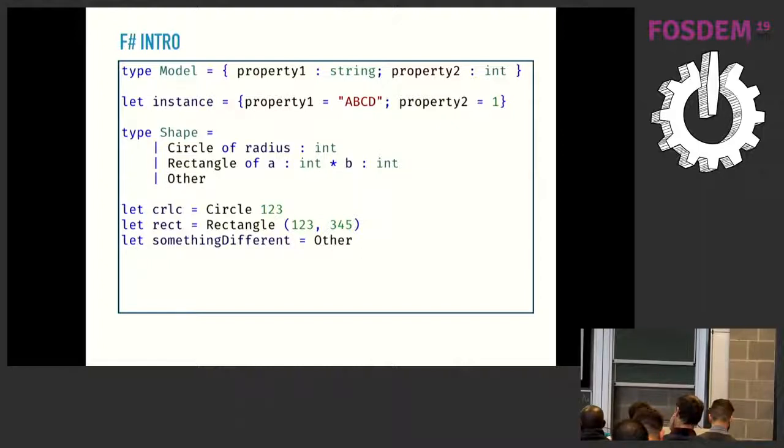And the second type is the discriminated union type, and this is basically a bit more powerful enumeration type. It's like an enumeration type with additional data attached to it. So it's not only an enumeration type, which is basically an integer under the hood, and this can have arbitrary data attached to it.